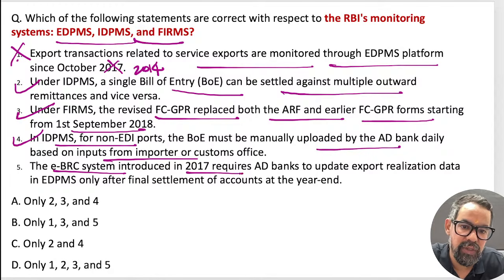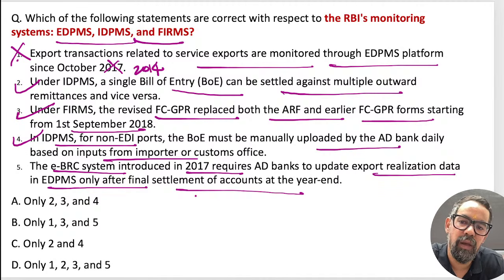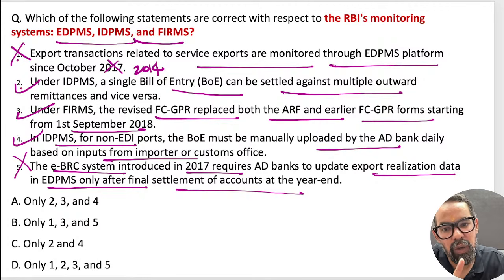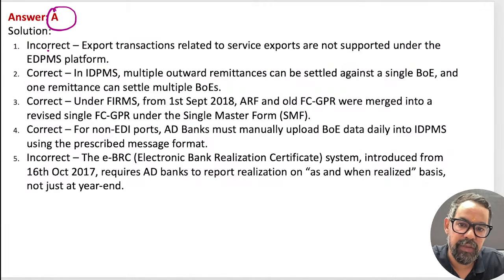The EBRC system introduced in 2017 requires the authorized dealer to upload realization data on EDPMS only after the settlement of that year end. No, this is wrong. There is one principle: as we are receiving the money, accordingly we have to upload that transaction. This should be wrong. 2, 3, 4, 2, 3, huh? I'll also go with option A. I'll go with Saraj sir and Rani ma'am in this case. Option A is the right answer, guys.